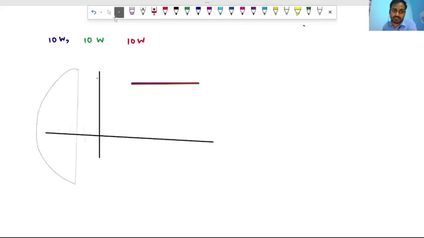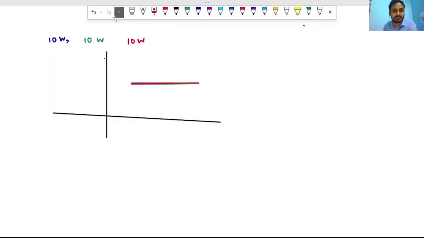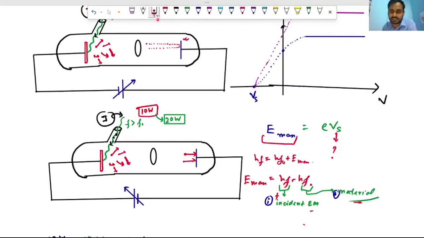Then what will be the difference? You tell me. Here along the x-axis we are plotting the applied voltage, and in this direction the current. Okay, so let us take first the blue light. As we know, the stopping potential depends on the frequency of the incident electromagnetic wave, and the second is the material.